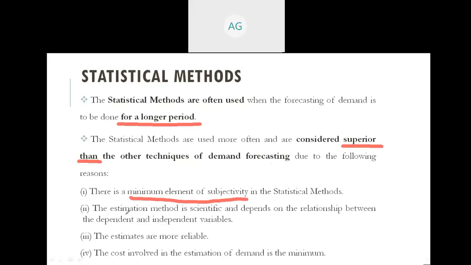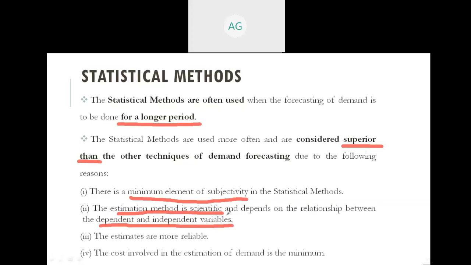The second point is the estimation method is scientific and depends on the relationship between dependent and independent variables. So the results found here are scientific, and based on some formula.